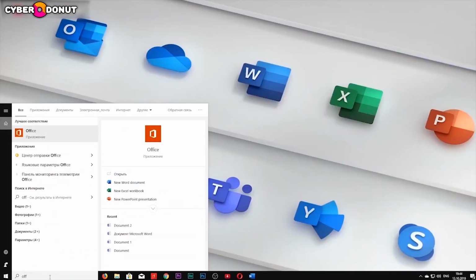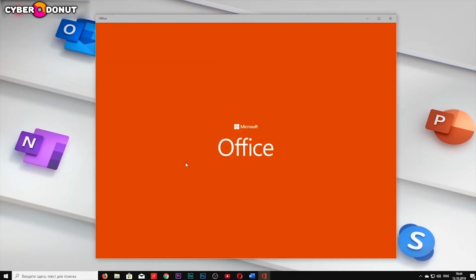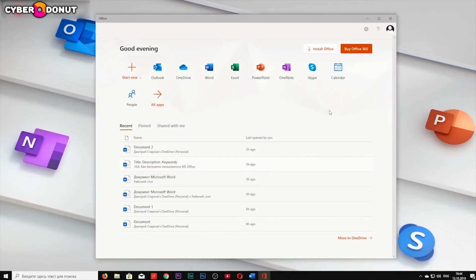However, you can purchase the desktop version of the program. To do this, you should log into your account, click on the purchase button and follow the purchase steps.